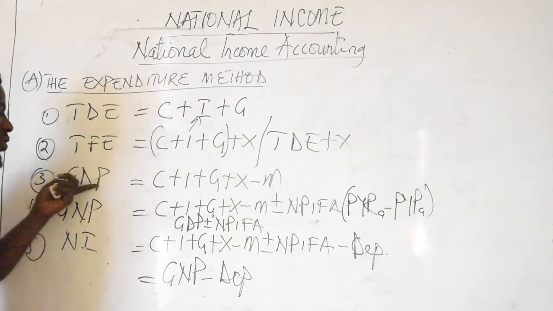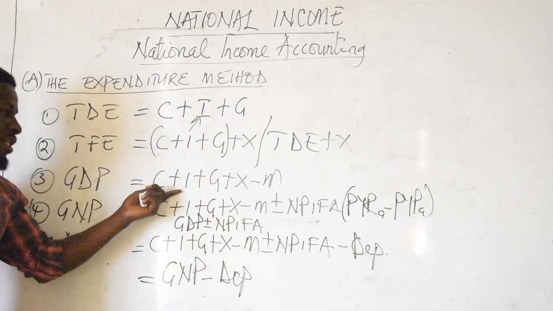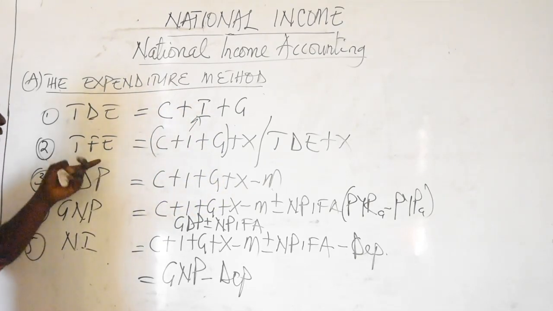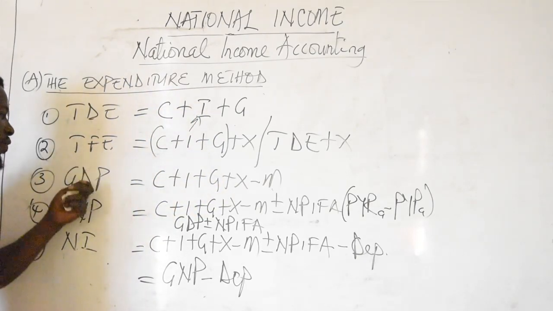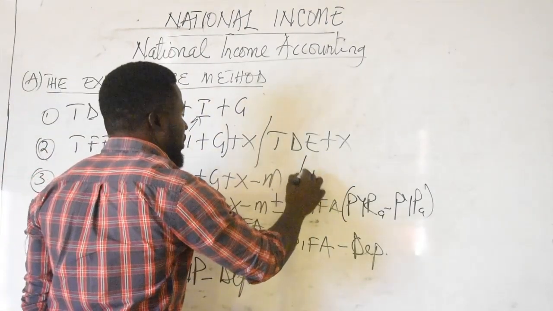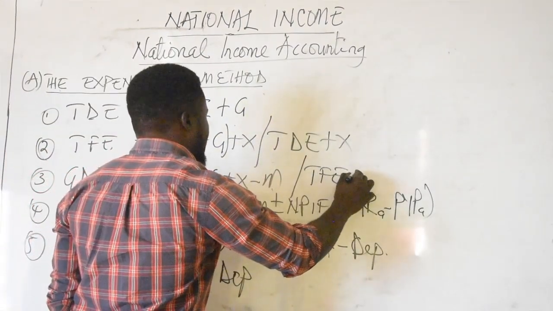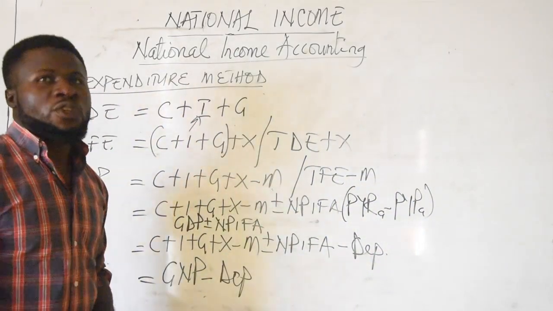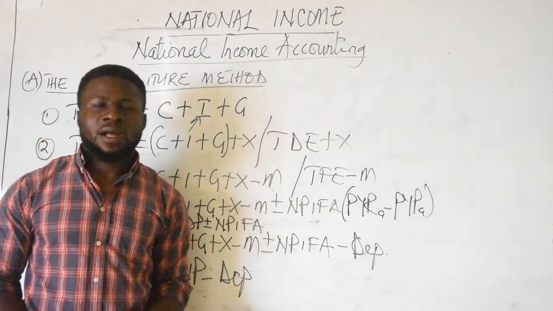Instead of going through the procedure of getting GDP by summing everything, if you have been working in stages already and you have had your total final expenditure, if you want to have GDP, you just say that GDP is equal to total final expenditure minus imports. So that is how you calculate national income using the expenditure approach.